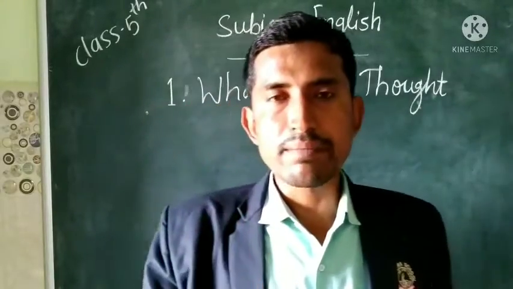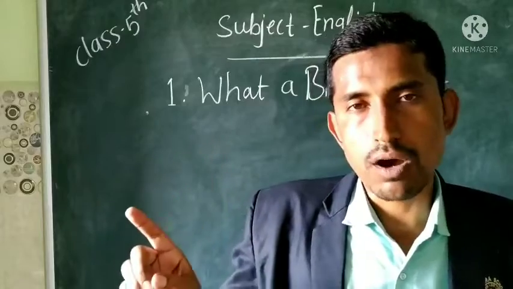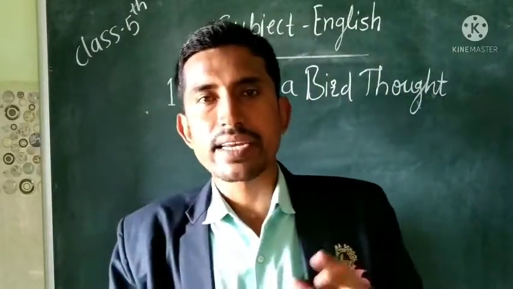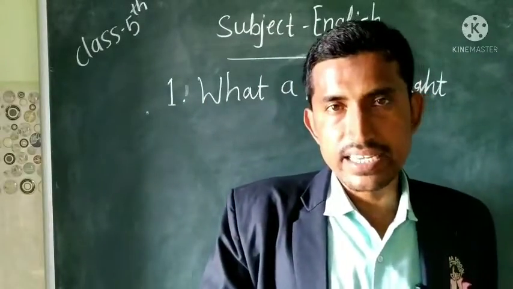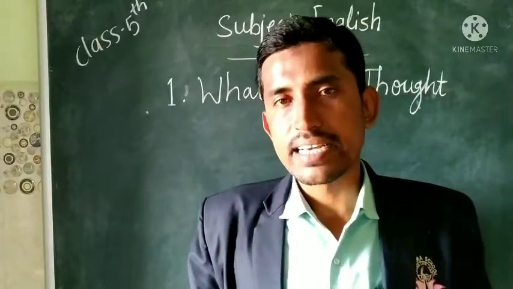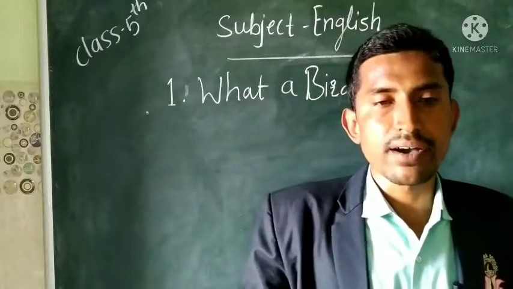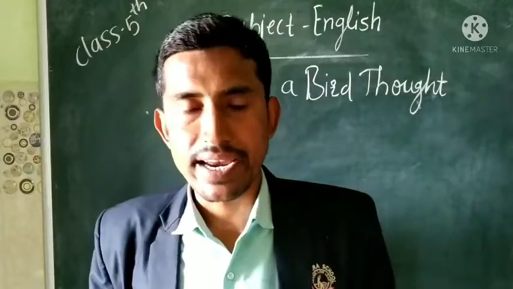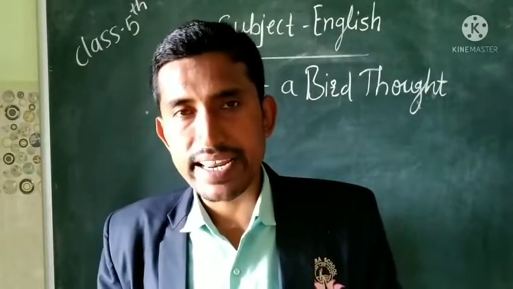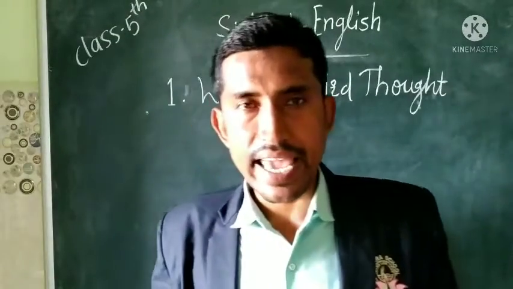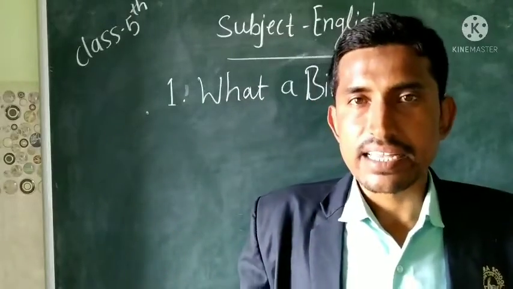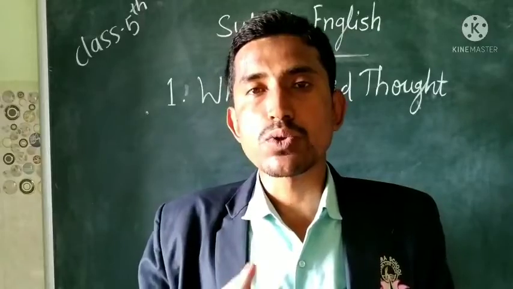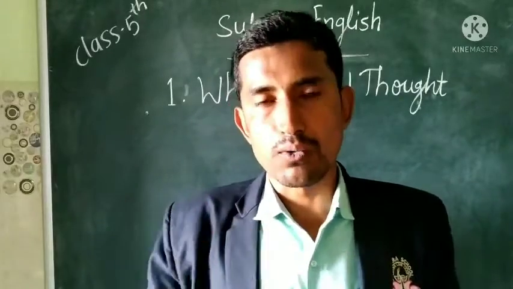So students, keep in mind, the first house of the bird was the egg, the second house was the nest, and now it came on the branch of the tree. So therefore the bird is telling that the whole world is made of leaves. I have been very blind. It means now the bird realized that beyond the eggs, beyond the nest, there is another world. Now the bird came to know about the new house.